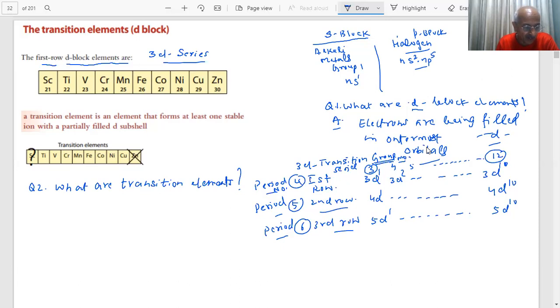We are saying transition elements are those which have partially filled or incompletely filled D subshell.